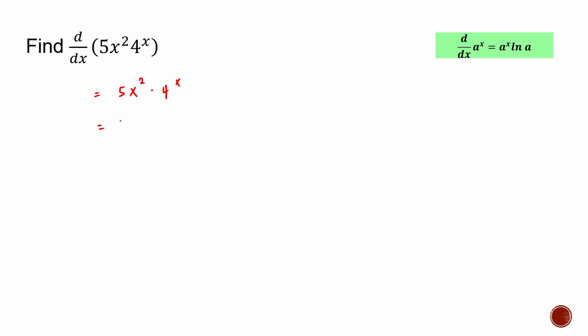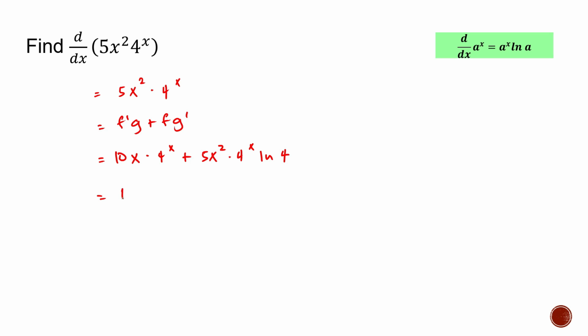So I'll write the formula again. f prime g plus f g prime. So f prime, that's 10x. Alright, g is 4 raised to x, plus f, which is 5x squared, and then g prime is 4 raised to x ln of 4.